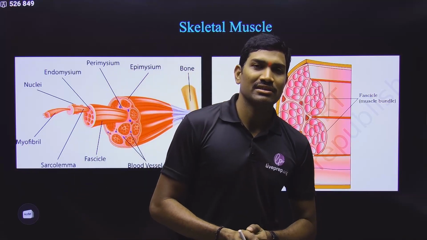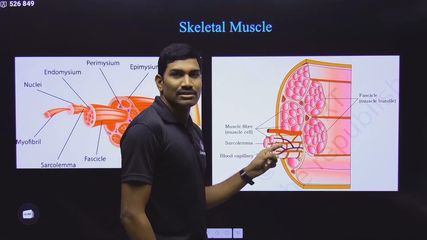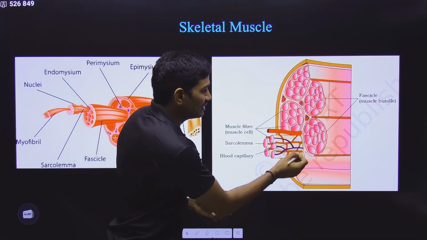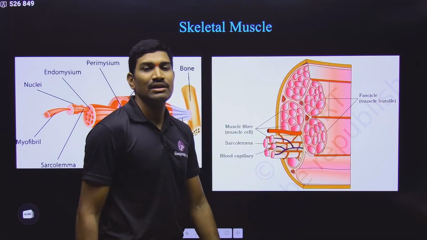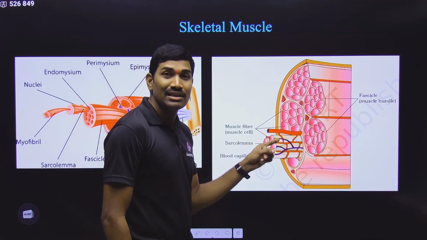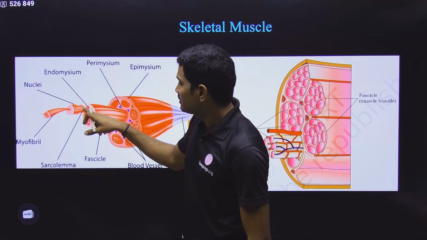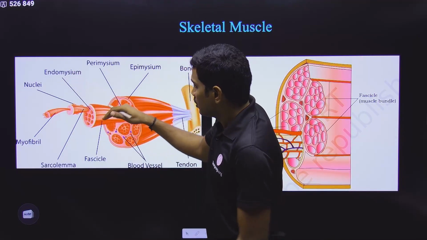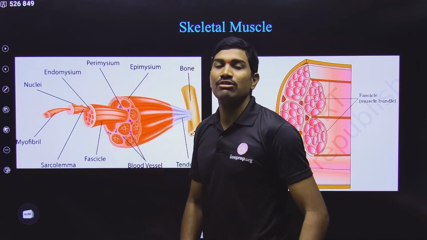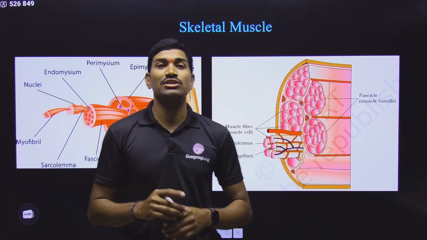Now here we are studying another thing, and that point is regarding the connective tissue. Around each cell, please remember, all these cells are not directly attached to each other. In between the cells, there is fibrous connective tissue present. So around each muscle cell there is a connective tissue layer that is called endomysium. Around each cell, endomysium is present. Now here this is the bundle called fascicle or muscle bundle. Around each bundle again connective tissue is present, that is called perimysium, and in the NCERT they used a term called fascia.